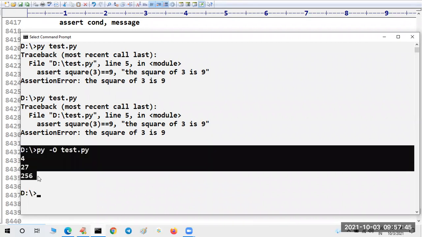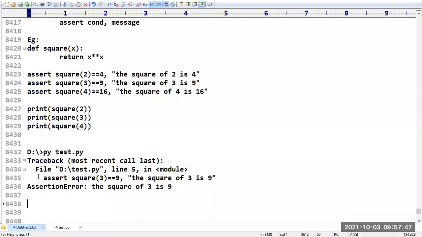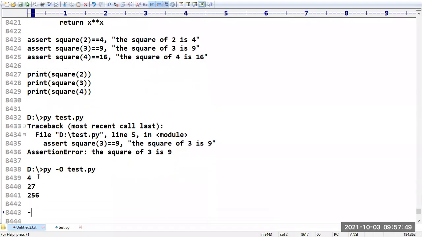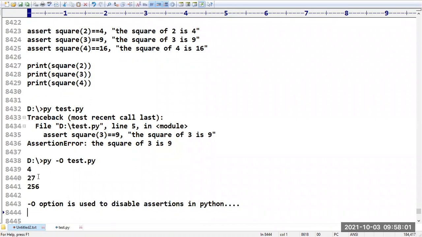To disable the assertions, we can go for this hyphen o option. The hyphen o option is used to disable assertions in Python. Hope the concept is very clear for you.